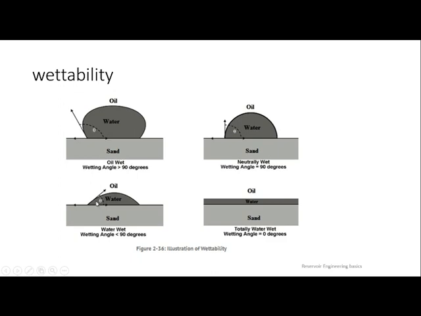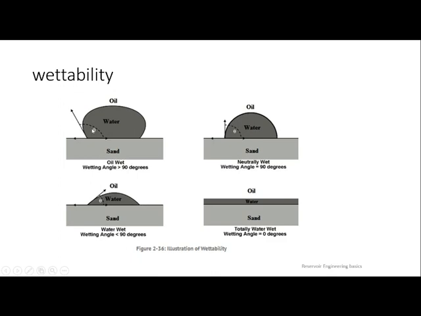If it is acute, if the angle when the drop falls on a surface is 30 degrees, less than 90 degrees, then it has more attraction towards the surface compared to the continuous phase, which is oil. If it is flat, the fluid which has fallen on the surface has 100% attraction towards your surface, and the other substance has been pulled back. You can see there is no oil connecting to the surface.